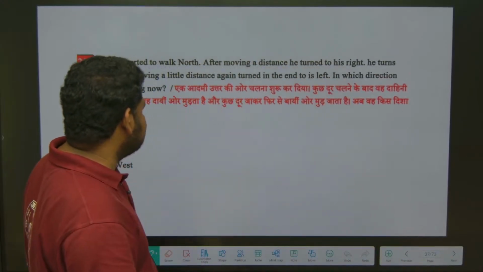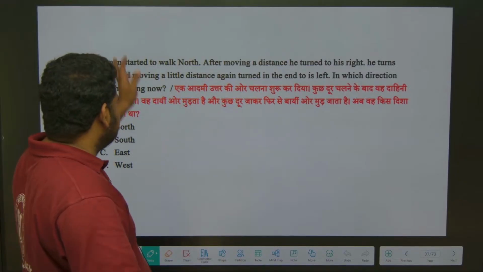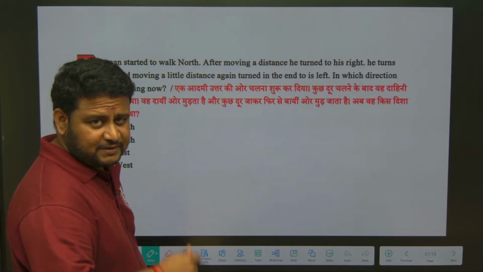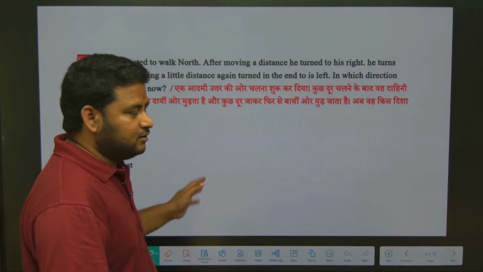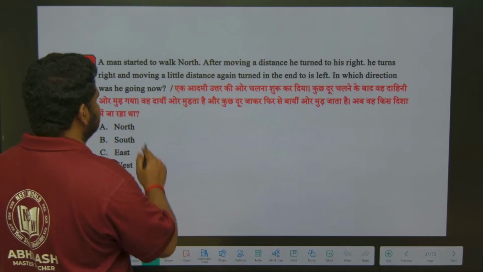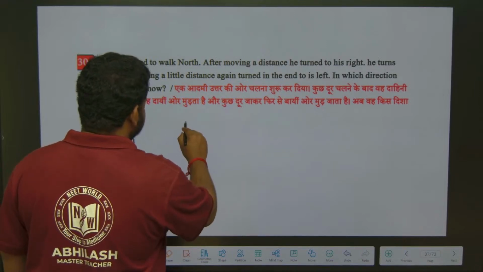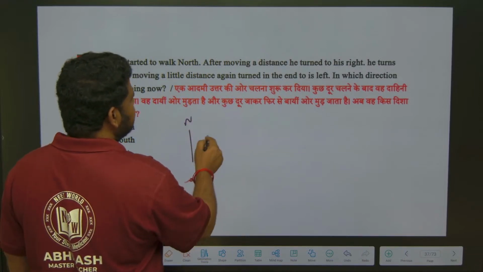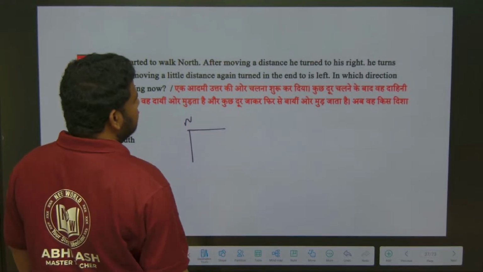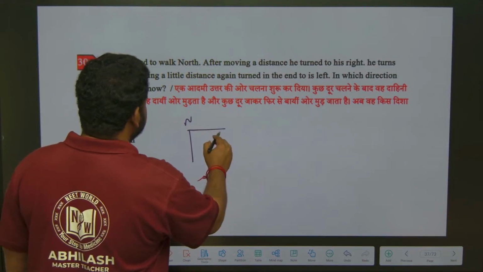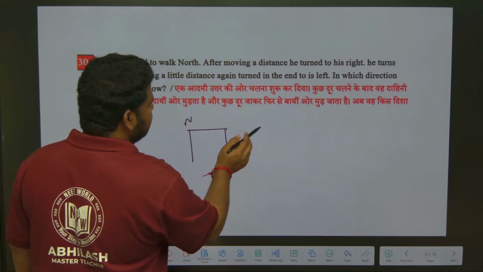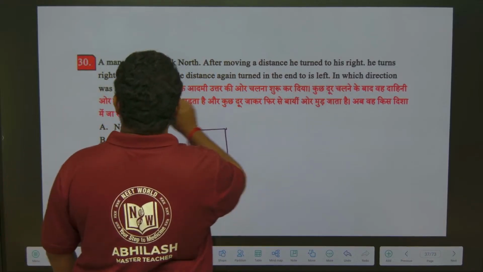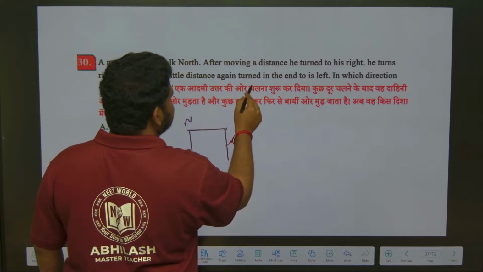Now, a man started to walk north. Let us try this question using the normal method, that is the figure method, the drawing. So a man started to walk north, fine. After moving a distance he turned to his right. His right means this is right. Again he turns right, and moving a little distance, he will turn right.